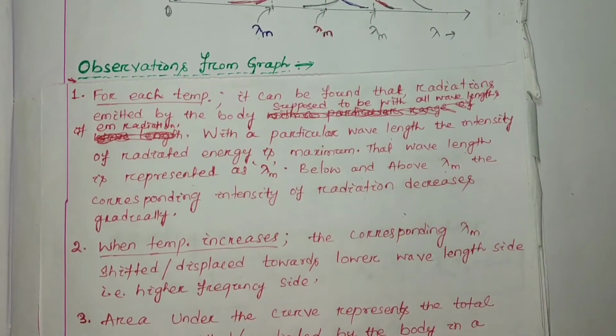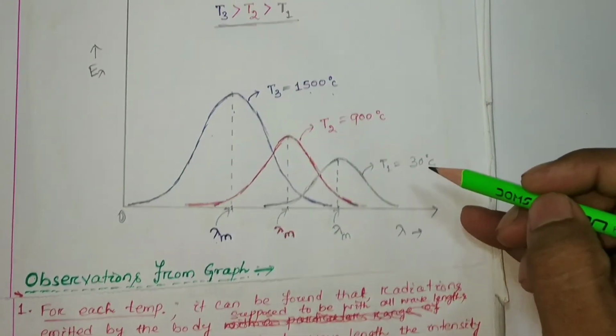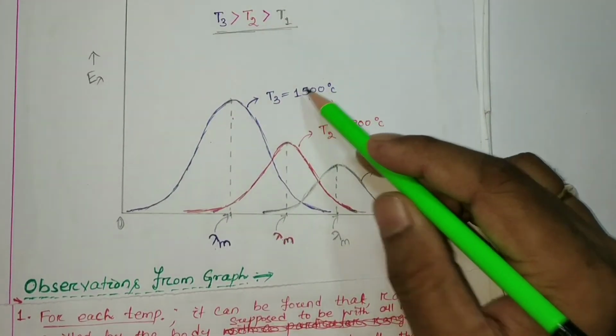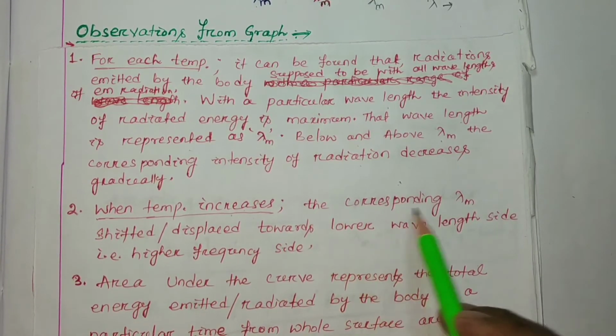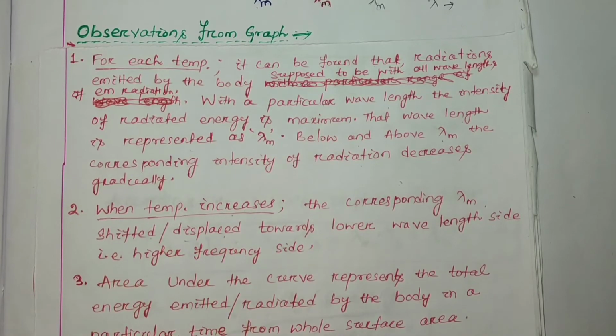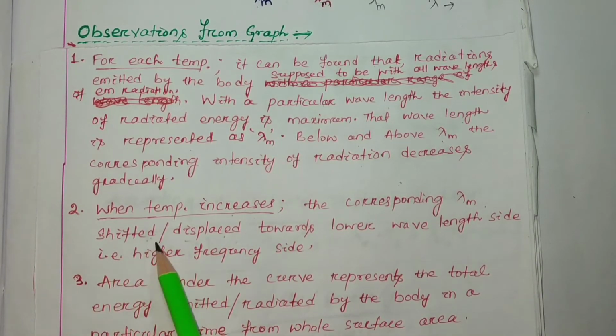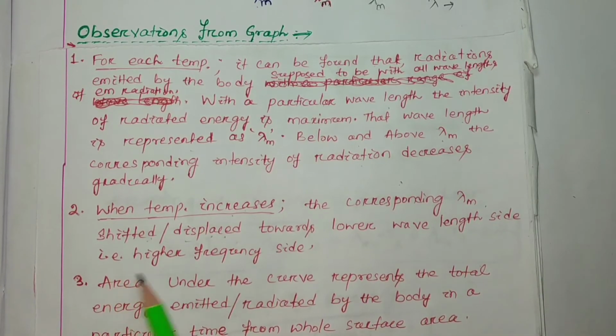Second observation: when the temperature rises, from 30 to 900 to 1500, what happens? As temperature increases, the corresponding lambda m is shifted or displaced, as we have already discussed, towards the lower wavelength side, that is, the higher frequency side.